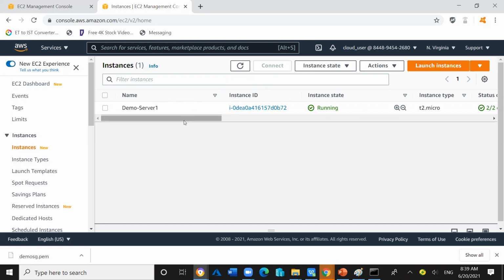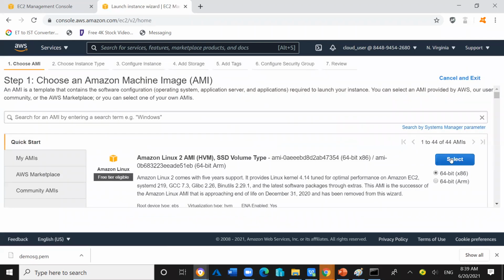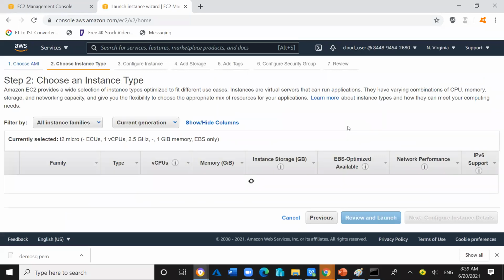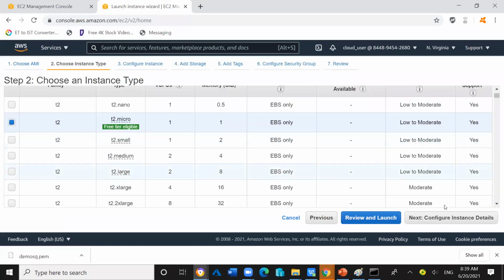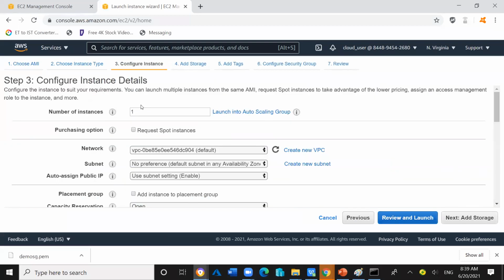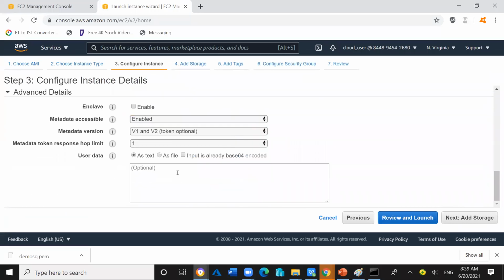And on the demo server 2 EC2 instance, I will create a web server also. Okay. So click on launch instances. Click on select. Click on next. Here, we are inside the network portion. And there is a script. The script means the set of commands that I will copy and paste inside this user data. And it will automatically install the web service Apache role inside this server. And it will automatically associate the website also.